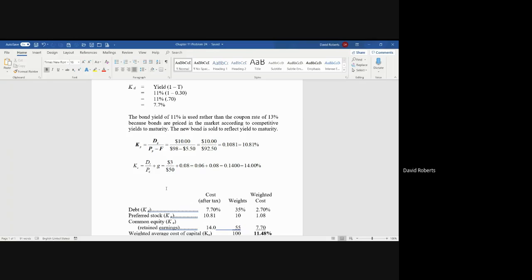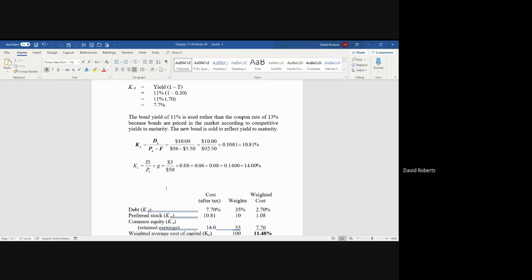Same thing for cost of equity. The dividend next year is $3. You simply divide that by the current price of the share of $50 and add it to the growth rate. These are all formulas that we've done before, so you should be familiar with this. You wind up with 14%.